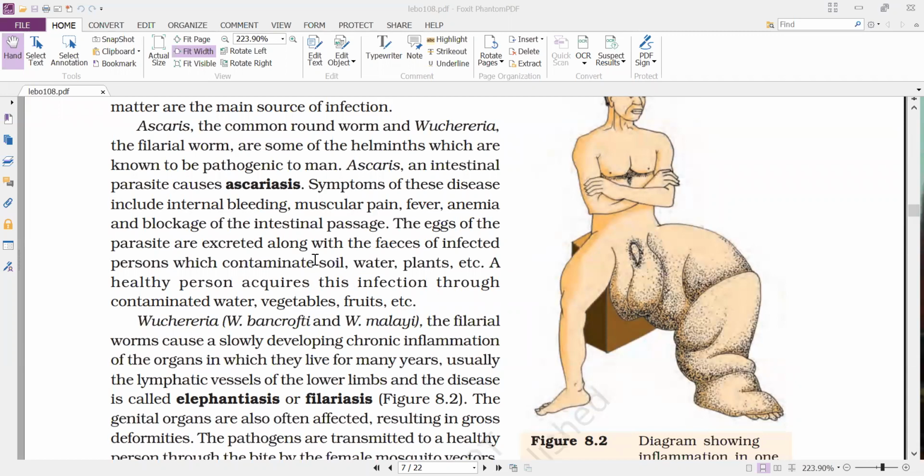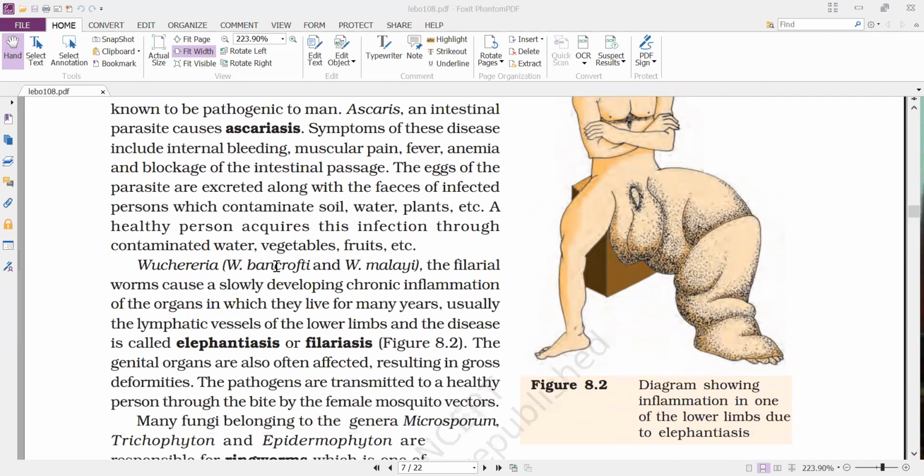So the most commonly occurring diseases in humans caused by helminths are caused by Ascaris, which is commonly called roundworm, and Wuchereria, which is also called the filarial worm. So we'll discuss about this.